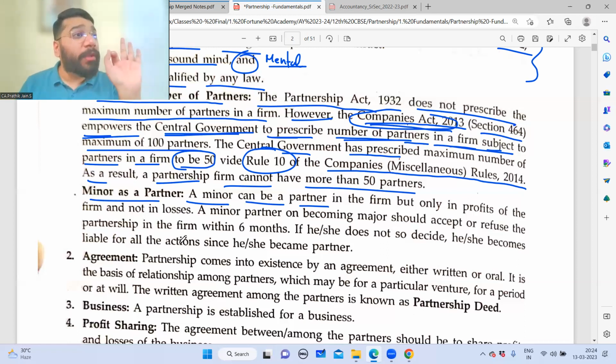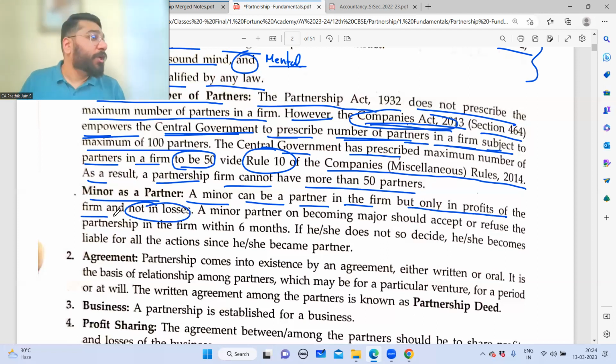The minor partner will only enjoy the profits. He will not bear any losses. That is point number 1. A minor can be a partner in the firm, but only in the profits of the firm and not for the losses. So in this example, Taimur Ali Khan, if this venture is profitable, he'll enjoy the profits. But in case the movie is a flop, he will say, I'm not responsible for this, and he'll go.